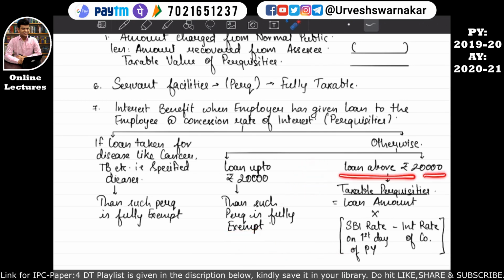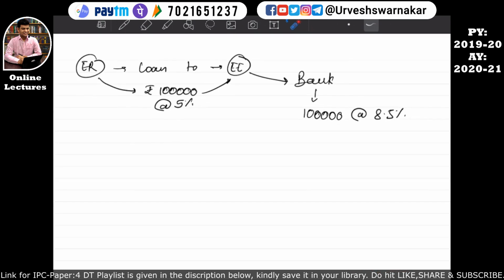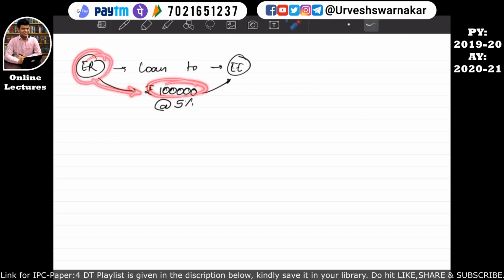Okay, it will not be taken in the computation of income from salary. But if the loan is taken above rupees 20,000, the taxable value of the perquisite will be calculated in this manner. The loan amount, in our example we had taken 1 lakh, so 1 lakh into SBI's rate on the first day of the previous year, that is 2019-20, minus the interest rate of the company. So for example, come to this blank page again. Let's erase this. Okay, the employer has given a loan of rupees 1 lakh at the rate of 5%, and this loan is given for otherwise purpose, that is, other than for the disease purpose, and the employee is paying 5% interest on this 1 lakh.